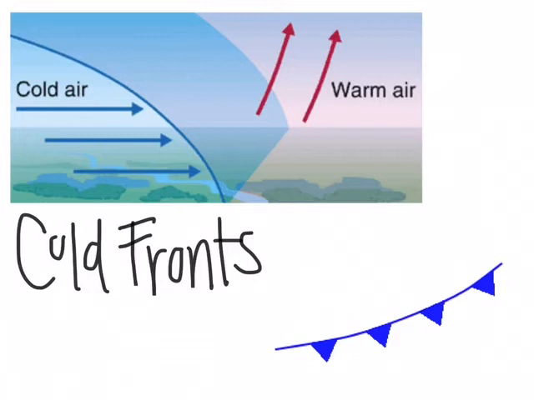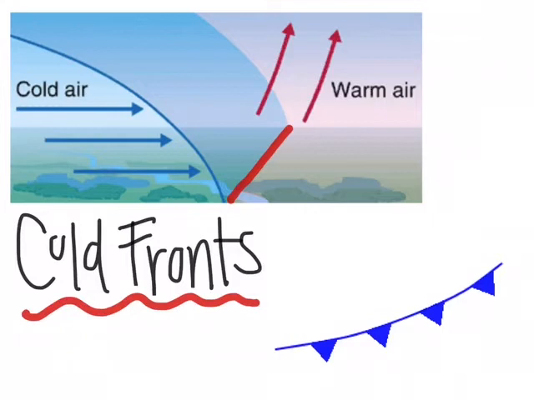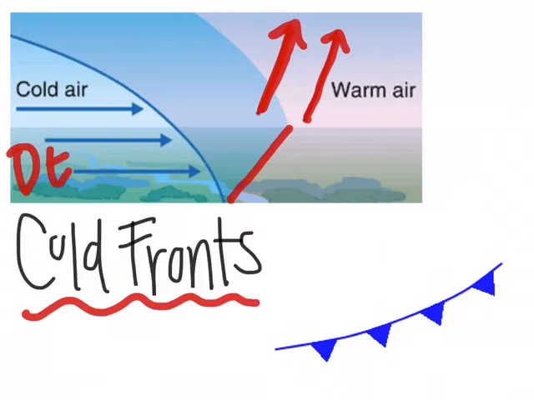Okay, now I'm going to talk about two types of air fronts. So when an air mass moves, the leading edge is called a front. So this edge right here is the front of the air mass. In a cold front, which is what I'm going to talk about first, the leading edge is of a cooler air mass. So that's this blue mass right here. This causes warm air to lift up, as you can see here. The warm air is lifting, and that's because the cold air is more dense than the warm air. And so it sinks down and displaces the warm air.